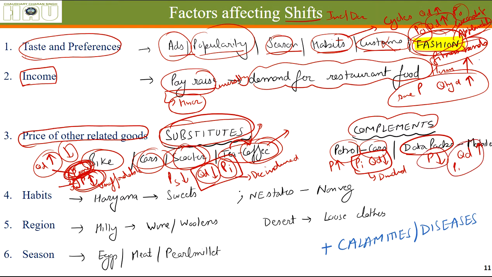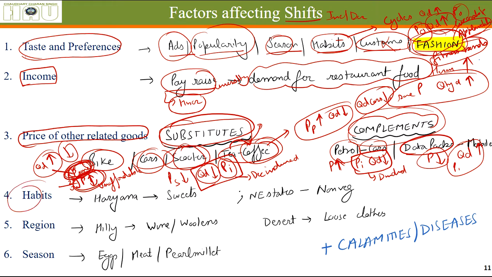So these are complements. When the prices of complementary goods change, the quantity demanded also varies. Prices of petrol go up, the quantity demanded of petrol goes down, and the quantity demanded of cars also goes down, because cars cannot run without a complement, that is petrol.